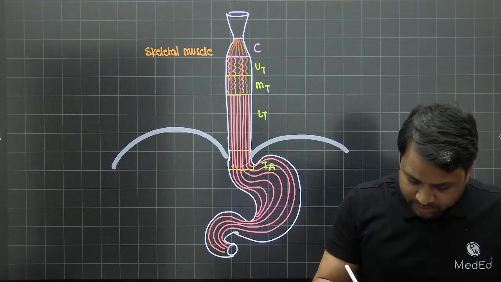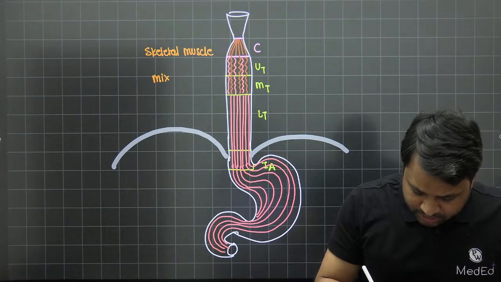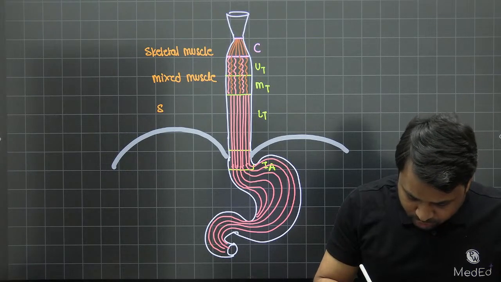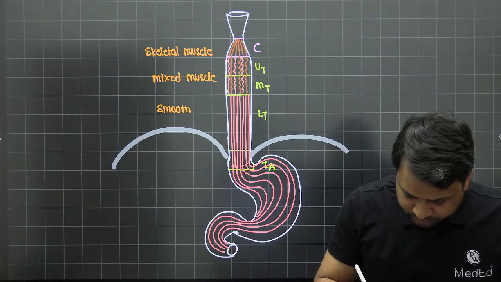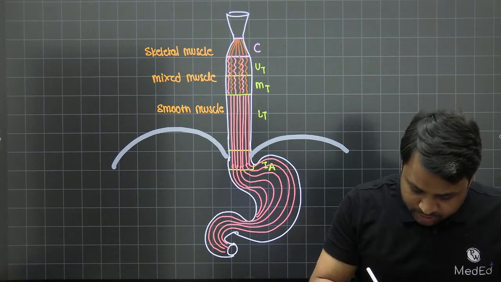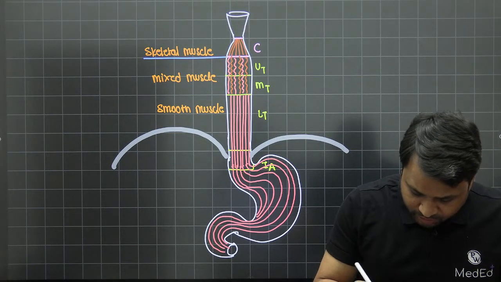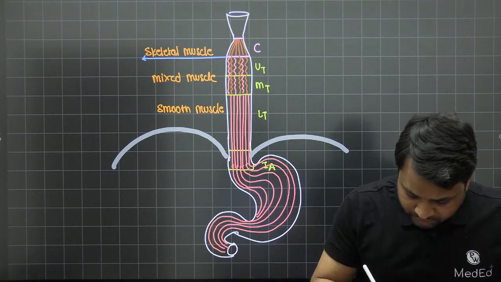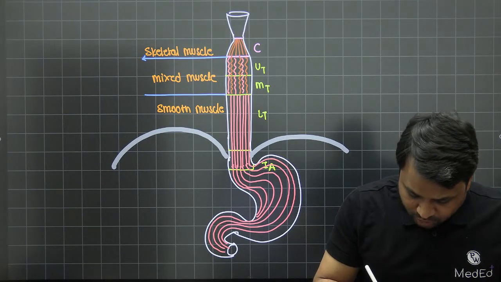This is skeletal muscle. From here, it is your mixed muscles. And from here on, it is only going to be the smooth muscle, right? You see the cervical esophagus is only made up of skeletal muscle. The upper and the middle 1/3 of the esophagus, that is thoracic esophagus, is a combination of both.